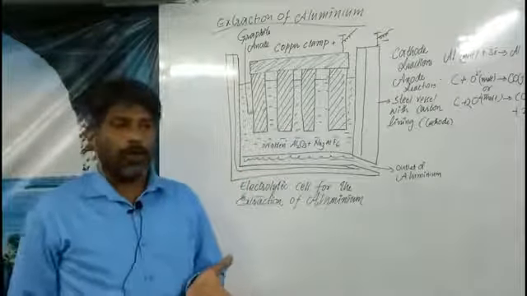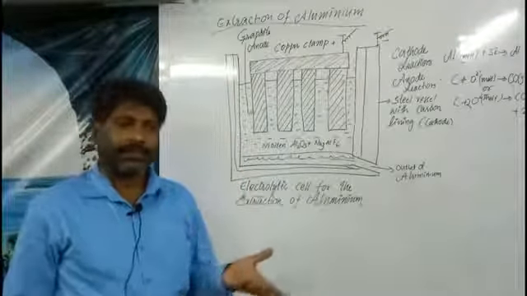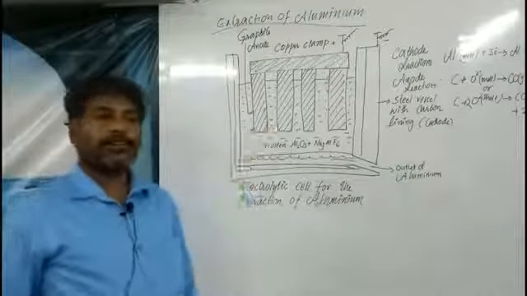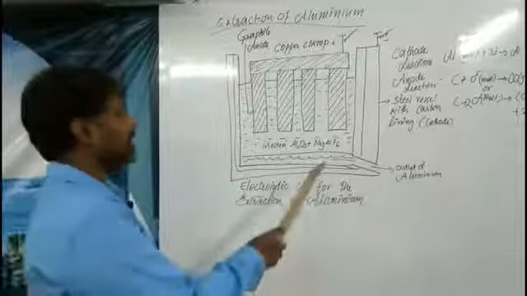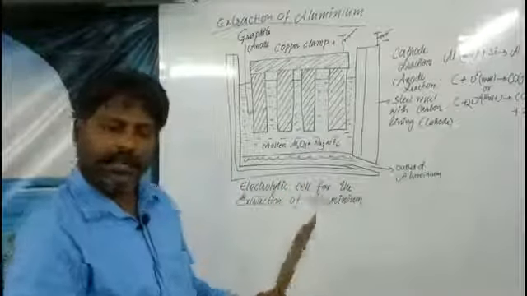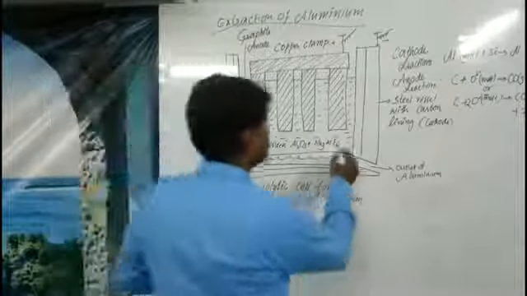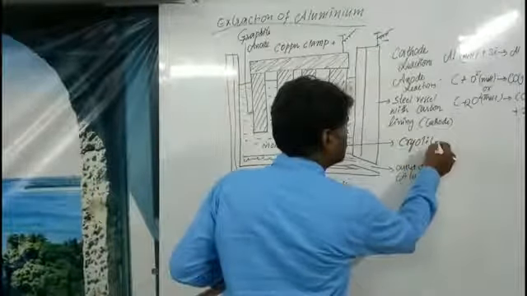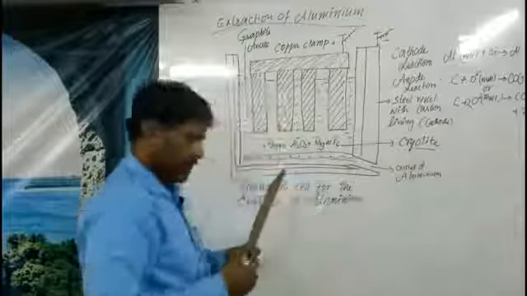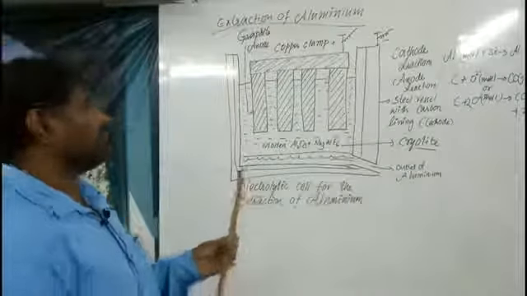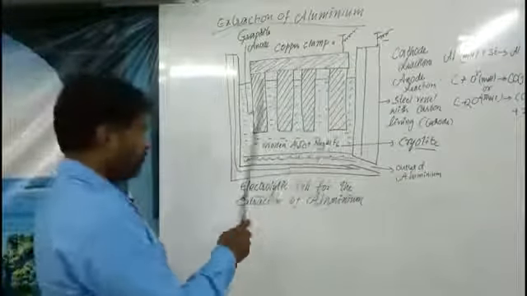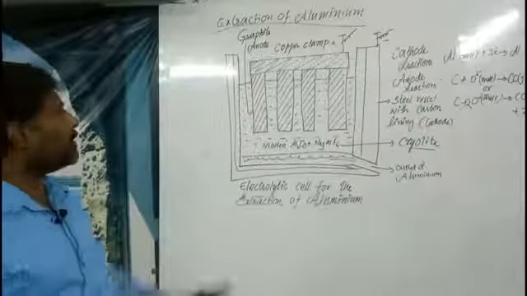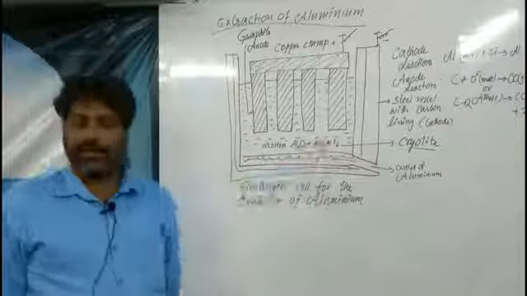Actually, to melt Al2O3 at lower temperature, we have to add a material called cryolite. This is used only to increase the conductivity and to fuse the molten Al2O3 at lower temperatures, so that the process can be done very easily.